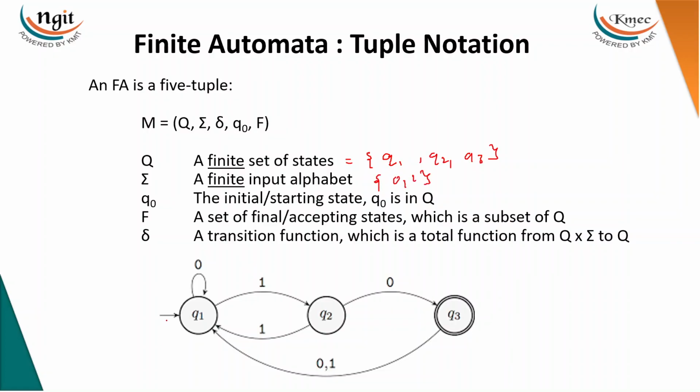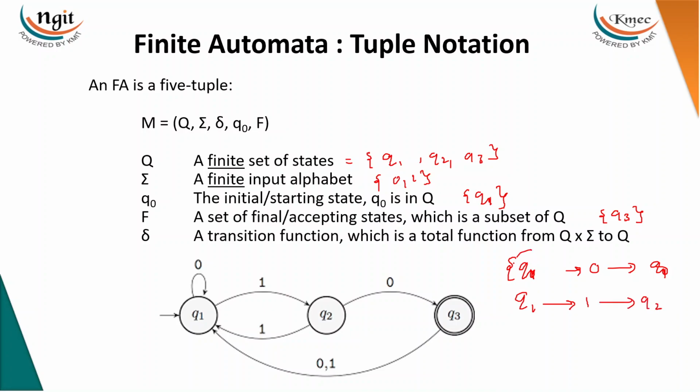The starting state is denoted with the empty arrow. It is nothing but q0, sorry, q1 here. And the final states are denoted with double circles, so here we have q3. Then transition means, on q1, if I read 0, where are we going? q1 only. Same way, on q1, if I read 1, where are we going? q2.